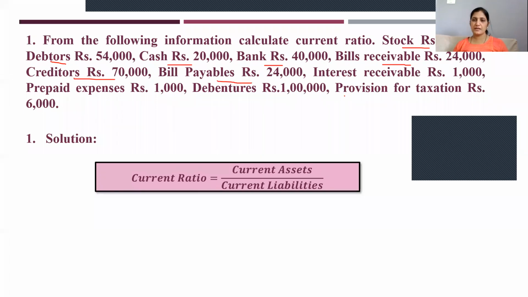Bills payable is liabilities. Interest receivable is asset, prepaid expenses, debentures you have, provision for taxation again liabilities. Now you see the items are given like this, and you have to bifurcate what are current assets and what are current liabilities, then go for this formula.